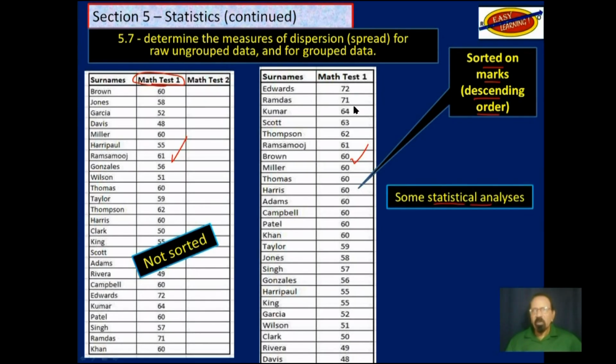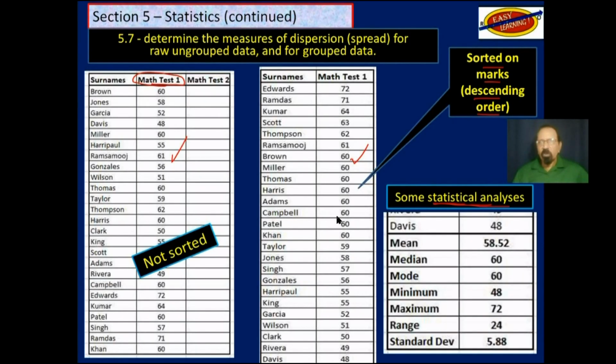We have done some statistical analysis on that, and we know the mean, the median, and the mode. The mean, this, the median, which is a middle value, which is that. We know the mode, which is the most common value. We have here 60. We know those things. Those are measures of central tendency.